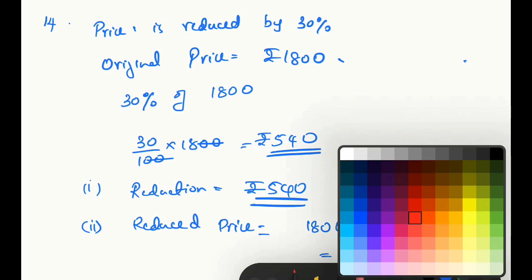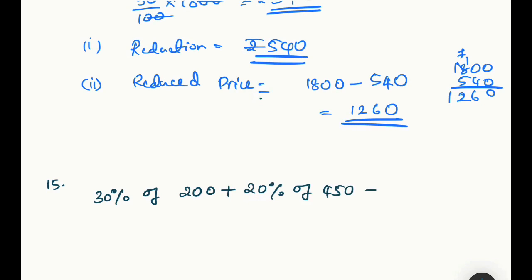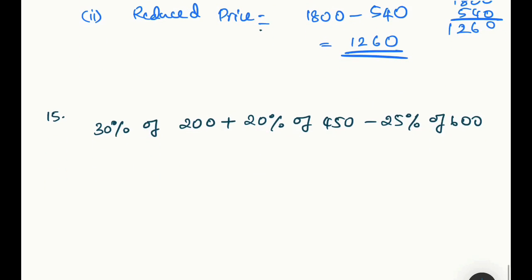Hope it's clear. Okay, so in detail I've explained it here. Just have a look. Now coming to the 15th question. Evaluate 30% of 200 plus 20% of 450 minus 25% of 600. Okay. So how do we do it? The second sub question of first, you can do it as a homework. So just have a look how I am doing this. Okay. So homework can be done in your classwork itself. When I ask you to submit the classwork, at that time you can submit it.